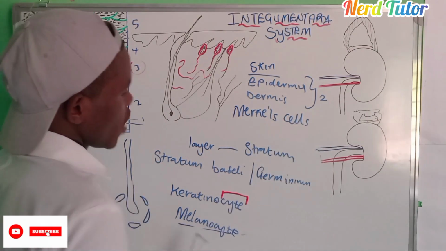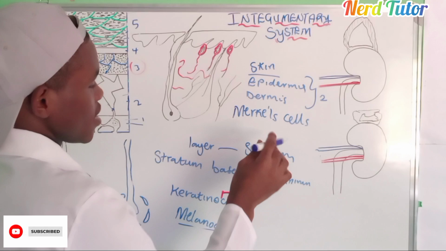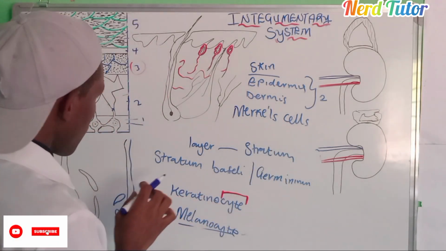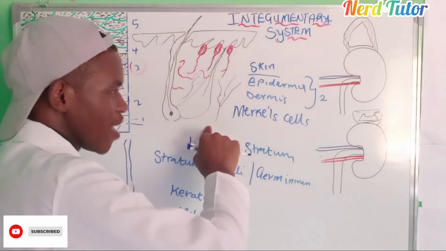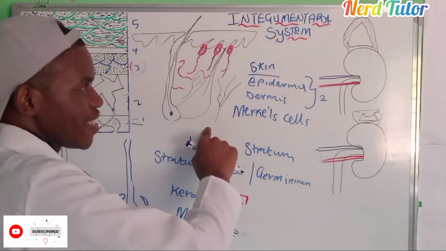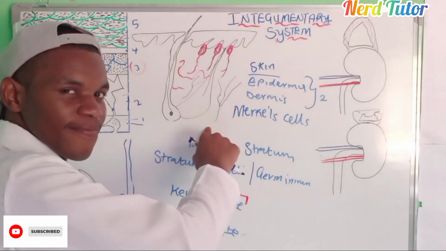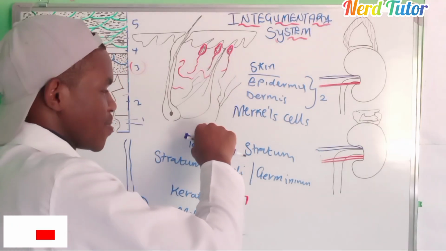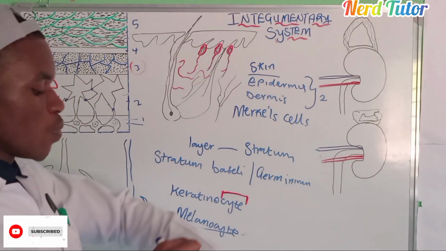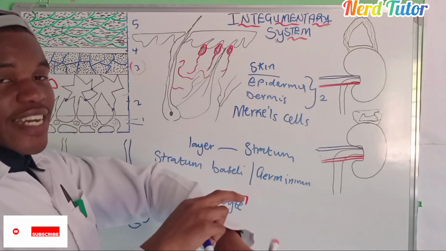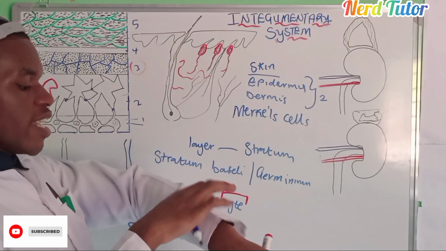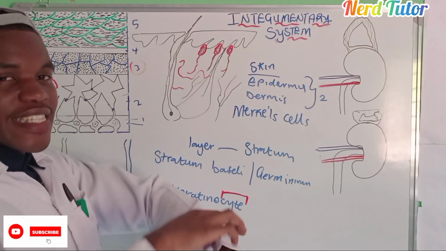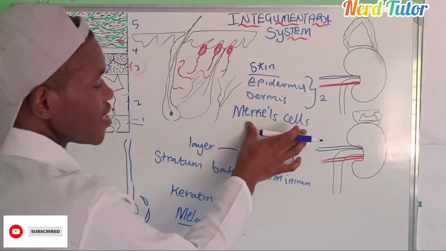So what do these Merkel cells do? When I'm doing this, I'm able to feel that this is giving me pressure, as you can see. And when I touch here, I'm able to get the texture of this coat. The coat I'm wearing, if I do like this, I'm able to get its texture. Because of what? Merkel's cells.